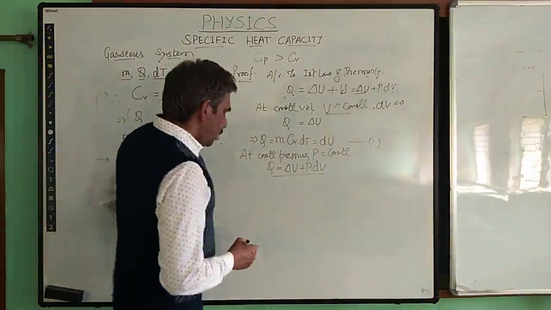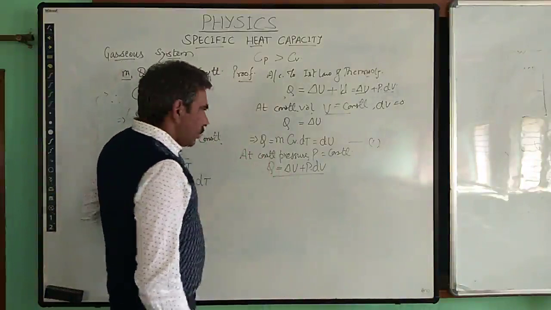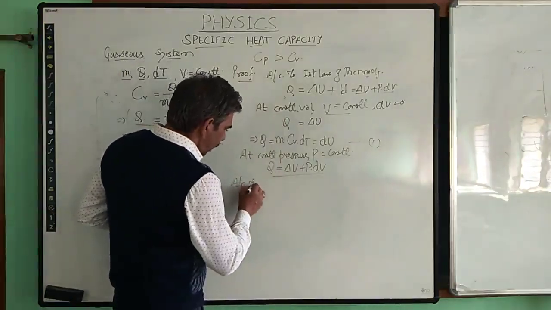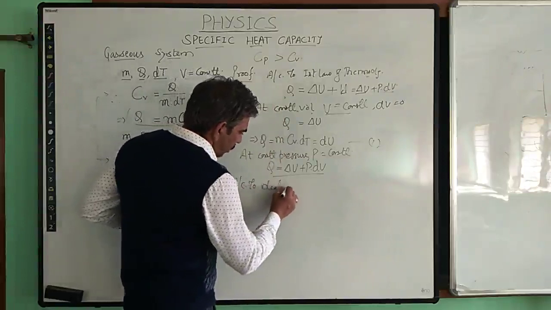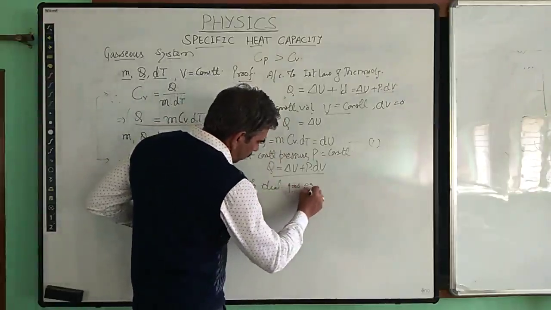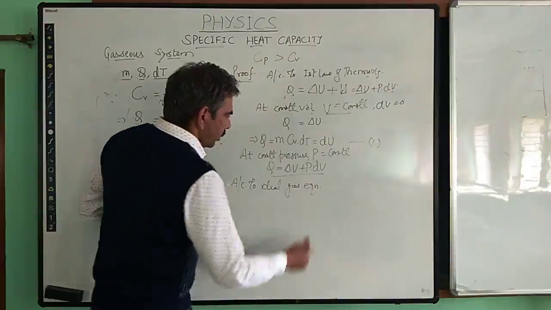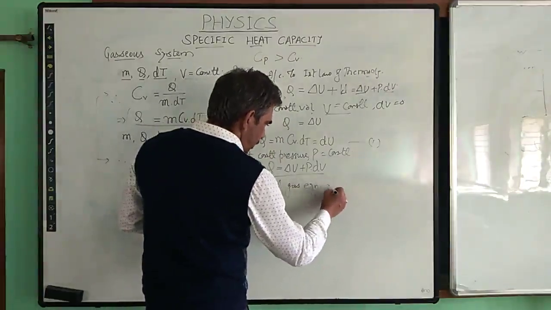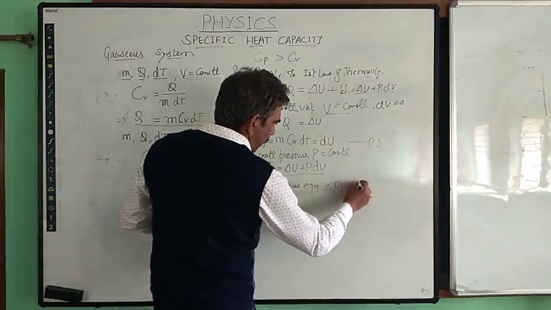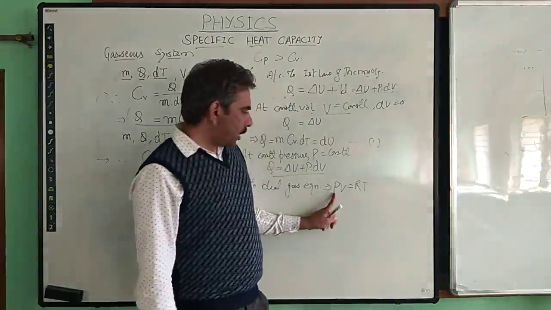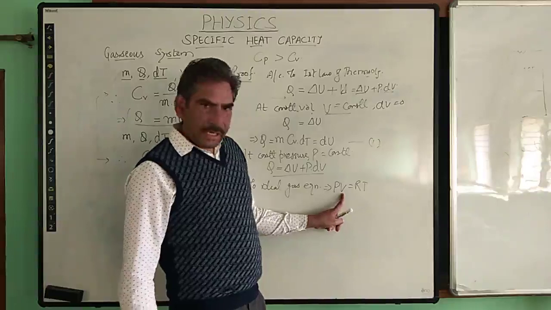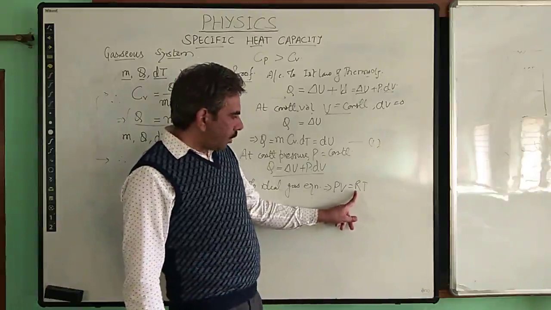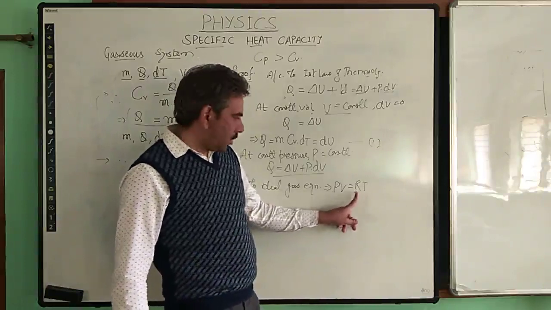Now suppose that we are taking the ideal gas. Then the ideal gas equation is simply given by PV equals RT, where P is the pressure, V is the volume at any point of temperature T, and R is the gas constant.